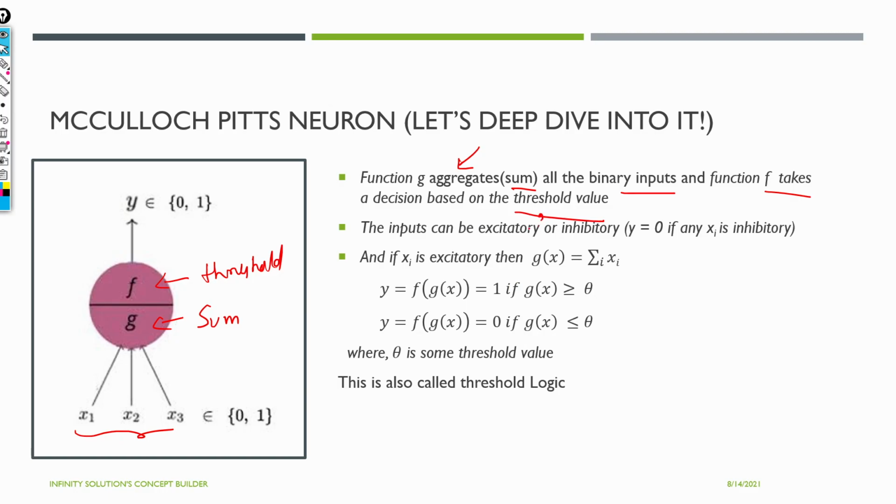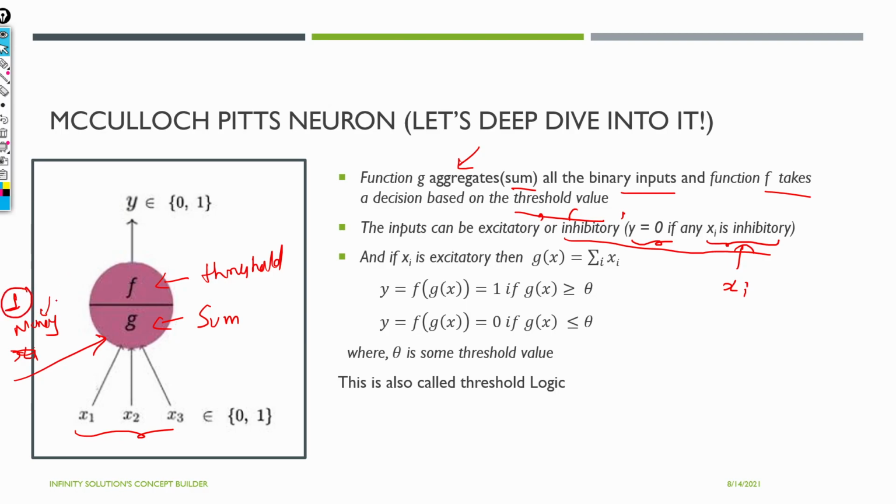Excitatory and inhibitory. Let me explain inhibitory first. As the definition suggests, the output will be 0 if xi is inhibitory. So when my input xi is inhibitory, the output will be 0. Let's say we have one more input, money, and 1 denotes I don't have money.